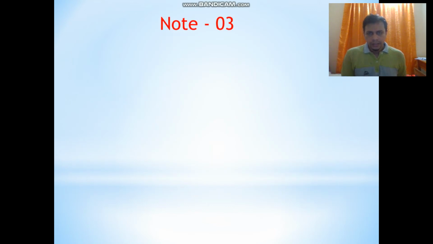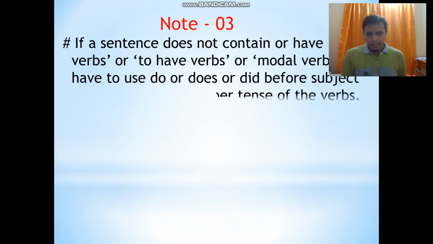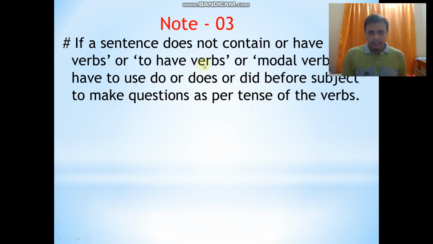Now you can see note 3, and you can see dear students what I have written. If a sentence does not contain or have to be verbs or to have verbs or modal verbs, we have to use do or does or did before subject to make questions as per tense of the verbs. So in case of not having to be verb or to have verb or modal verbs in any sentence, we need to use do, does, did before subjects to make question on the basis of tense.